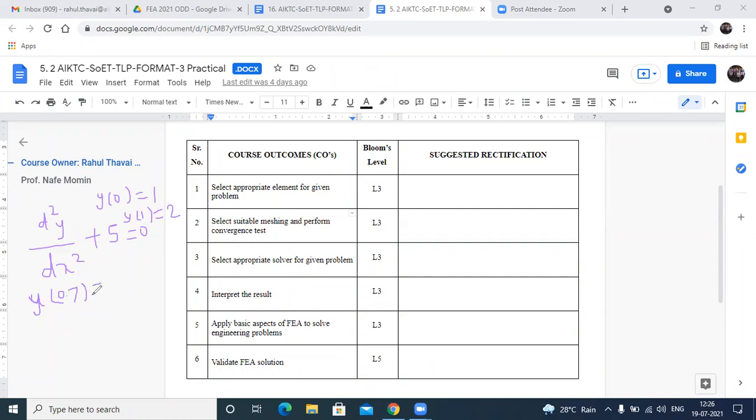Let's say you solve this problem by using the exact method, and you get the value of y when x is equal to 0.7 as 1.8. Is that okay?